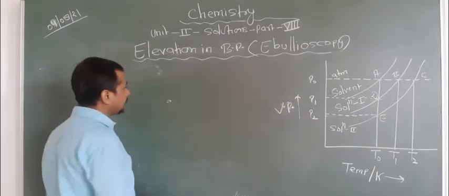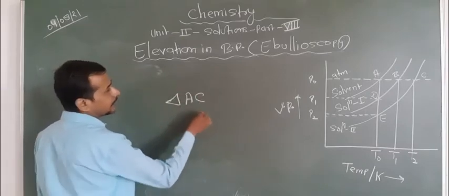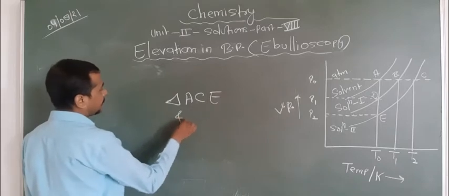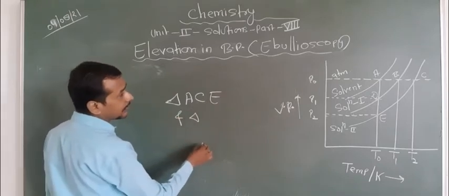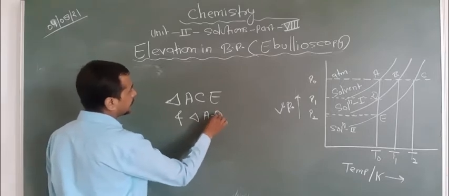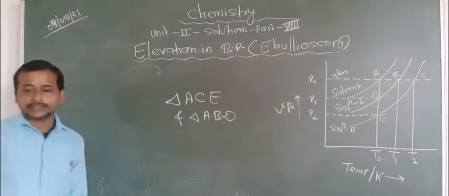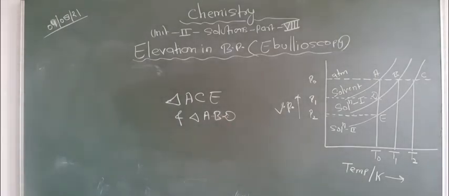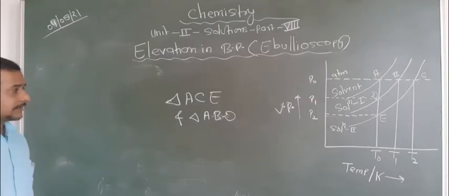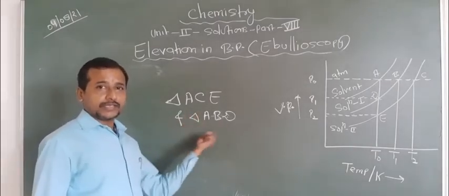In that condition we are talking about two triangles: one triangle is ACE and the second triangle is ABD. Are you getting this point or not?